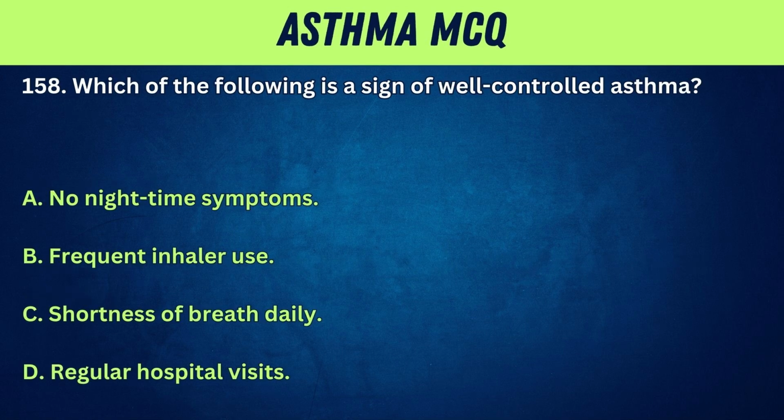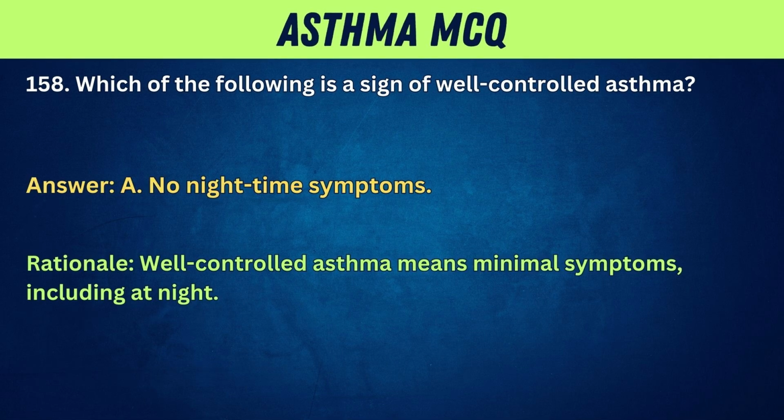158. Which of the following is a sign of well-controlled asthma? A. No nighttime symptoms. B. Frequent inhaler use. C. Shortness of breath daily. D. Regular hospital visits. Answer: A. No nighttime symptoms. Rationale. Well-controlled asthma means minimal symptoms, including at night.